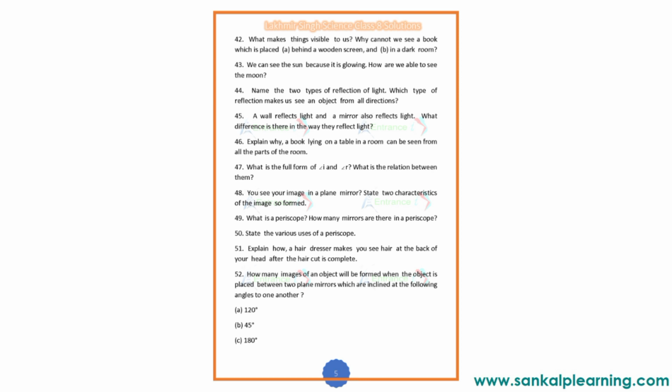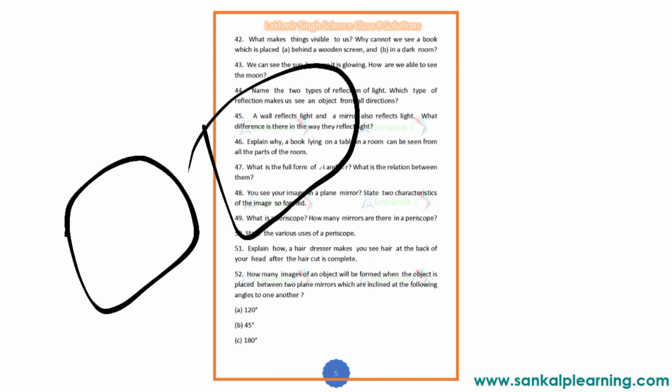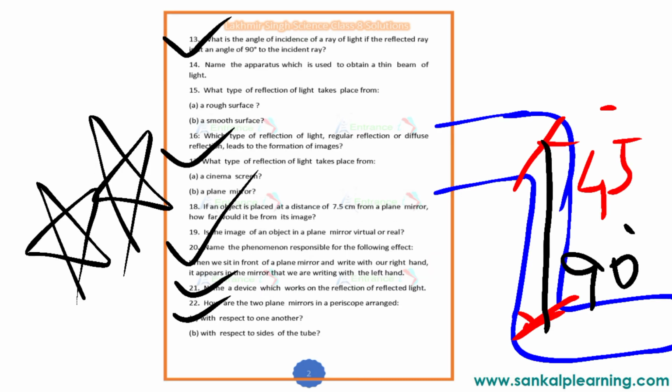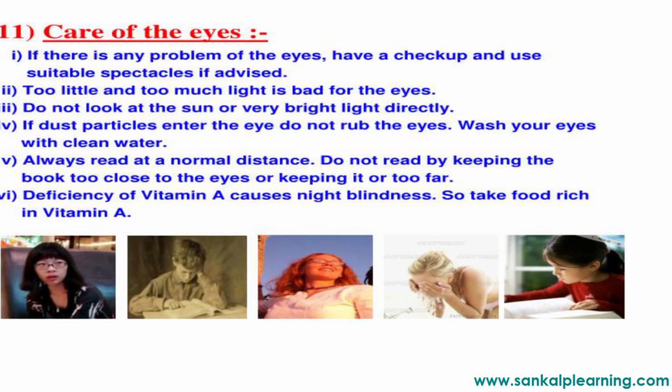Then, how many images of an object will be formed when the object is placed between two mirrors which are inclined at the following angles to one another? Let us consider two mirrors which are placed at an angle of 120, 45 and 180.